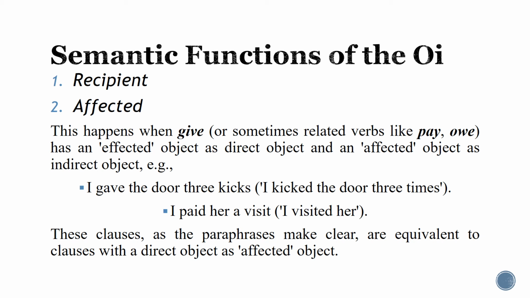Is it clear? So they said that the paraphrase of such sentences can be equivalent to clauses with the direct object as affected object. So with this, we have finished explaining the semantic functions of the sentence elements.